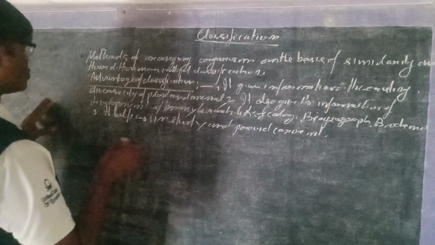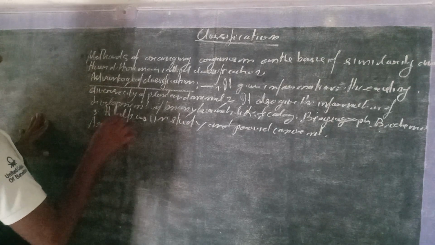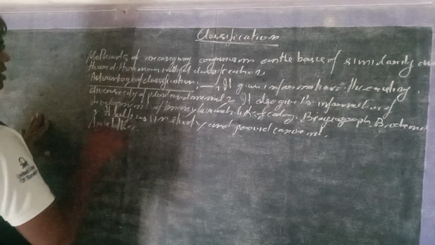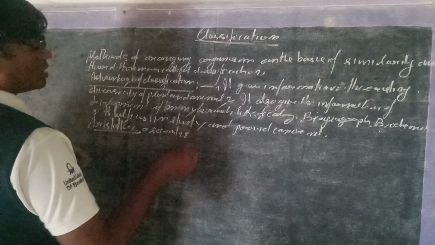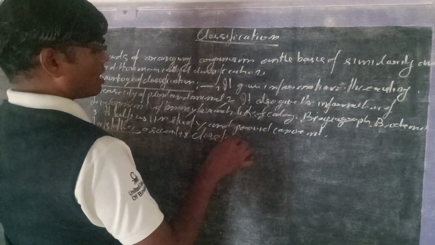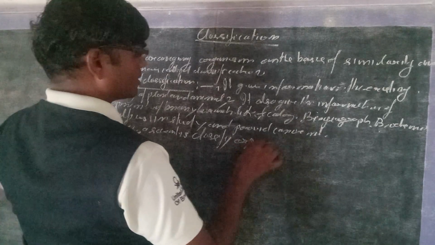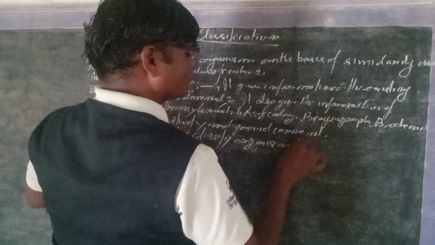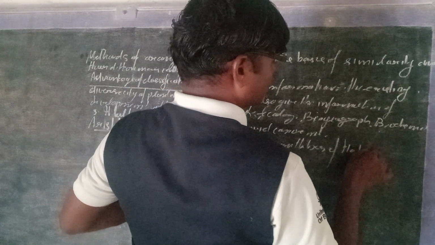And now, who was Aristotle? Aristotle, a scientist, classified organisms on the basis of habitat.